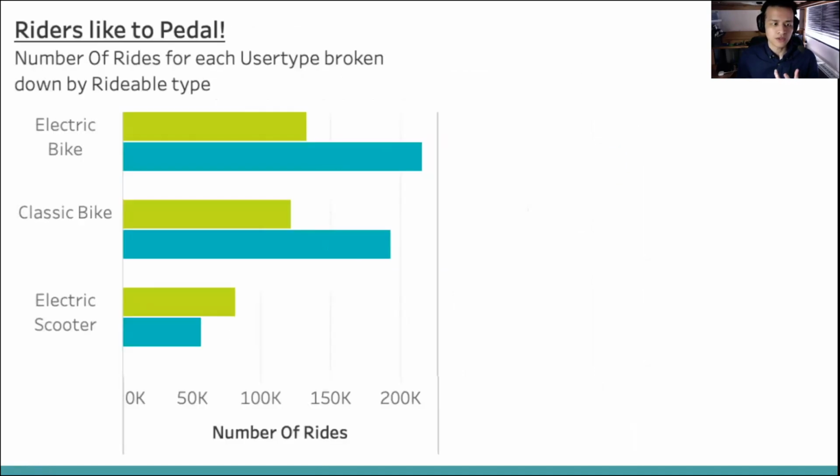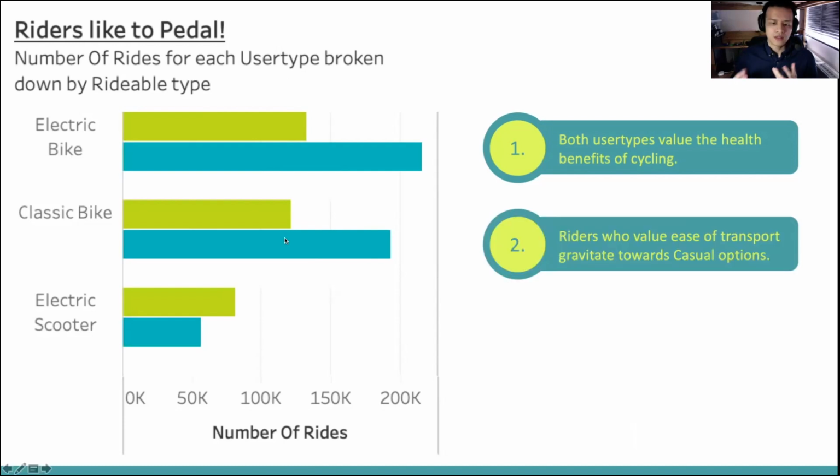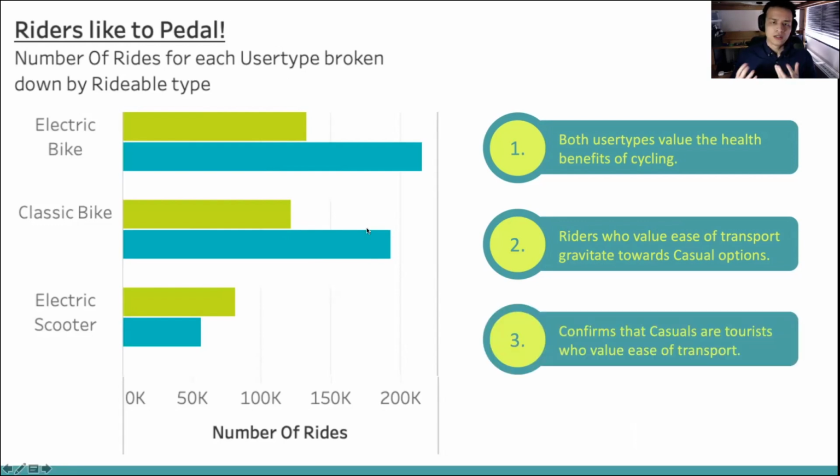So in summary, this graph has told us that both user types enjoy pedal options over the electric scooter, showing that they have an appreciation for the health benefits found in cycling. Despite casual riders being half of the audience that our members are, they've managed to outweigh the electric scooter numbers, showing just how much more they value ease of transport than our members. This corroborates our earlier theory that our casual target audience are largely made up of tourists.